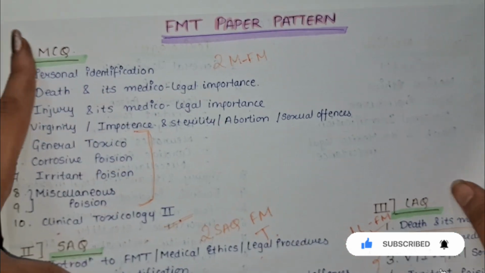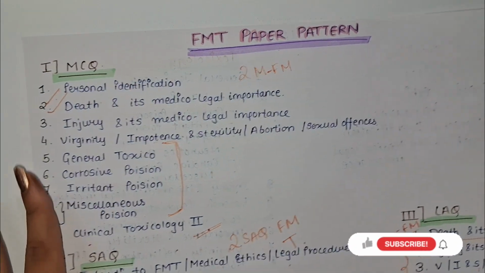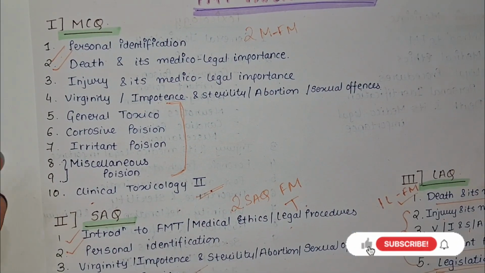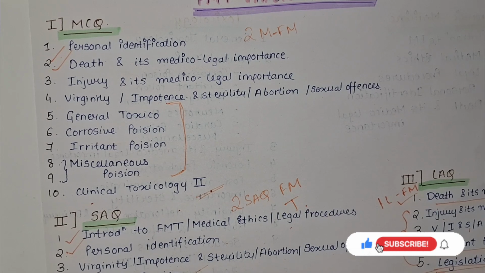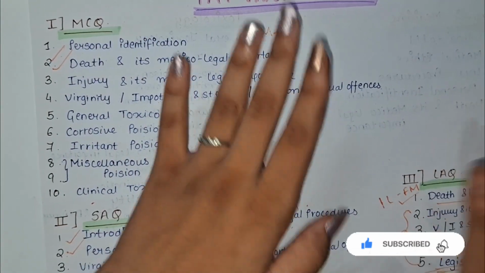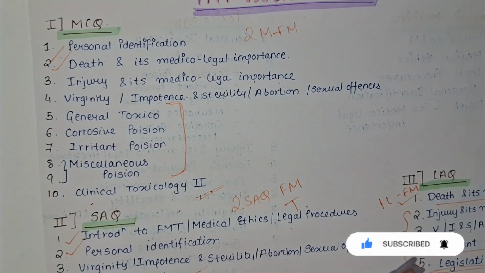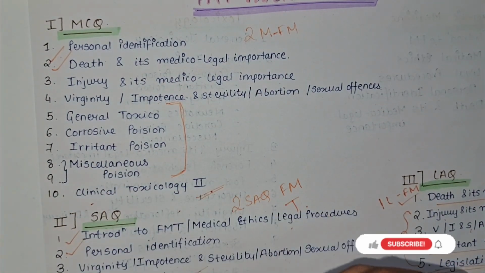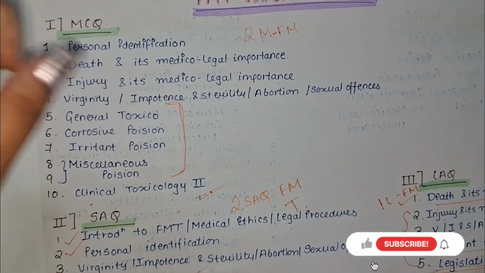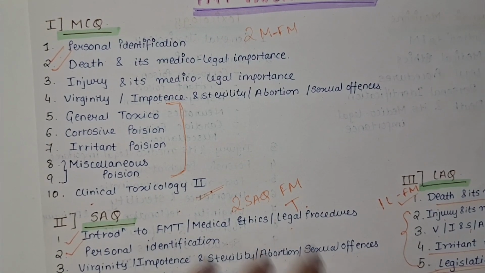So this is the paper pattern for FMT of our second year BHMS. I hope it helped you all. Now that this is in front of us, it will be easier if we keep the syllabus in front of us and the paper pattern in front of us and then study. It becomes easier to understand, and I try to make it very simple, crisp and clear for you all.